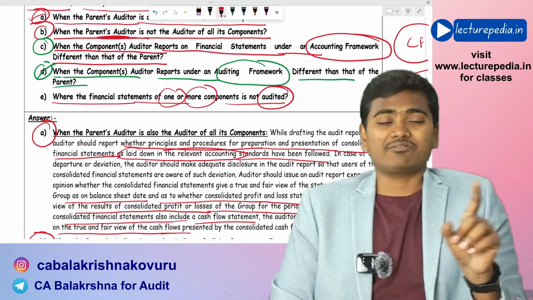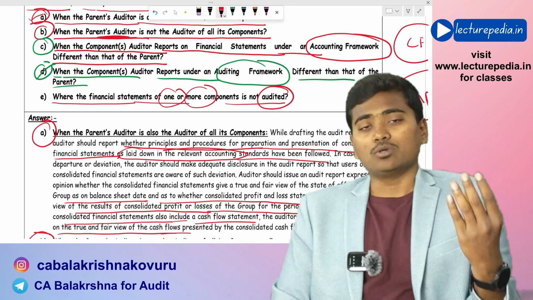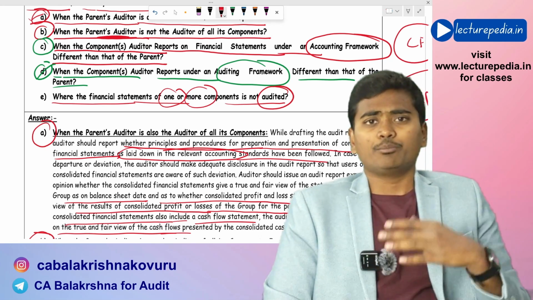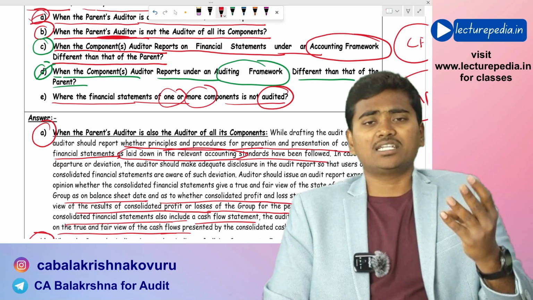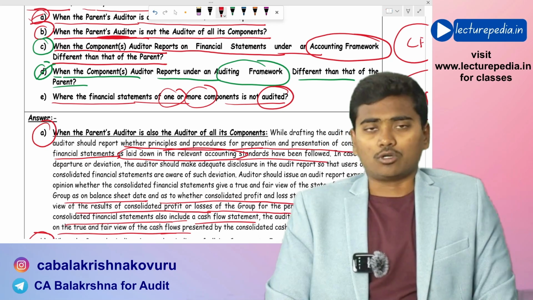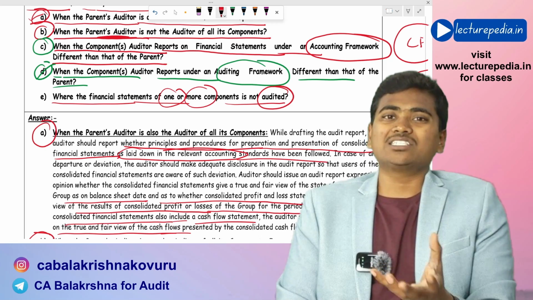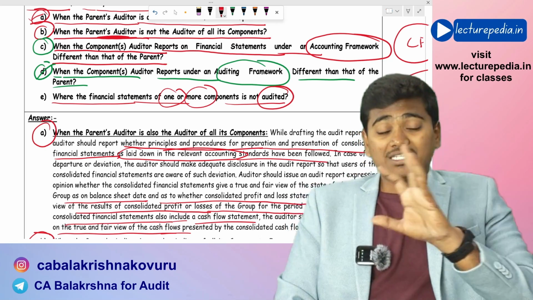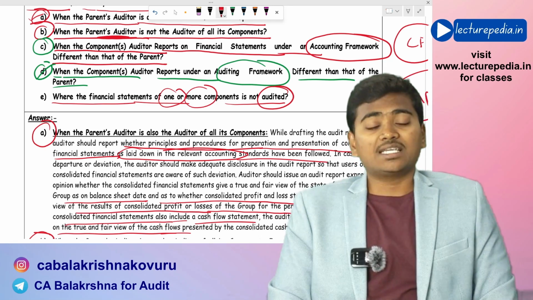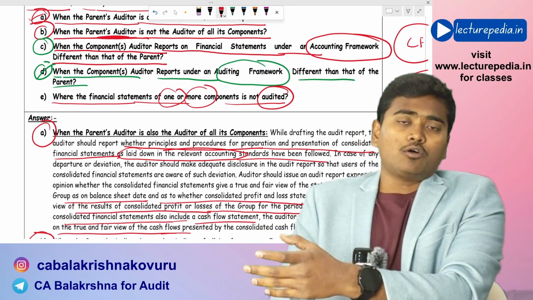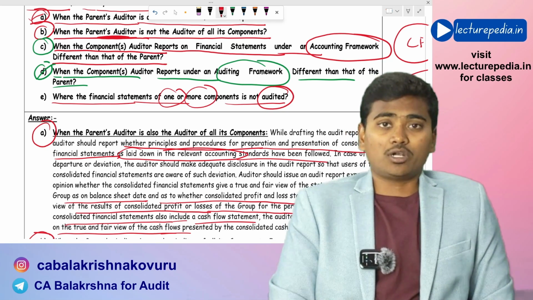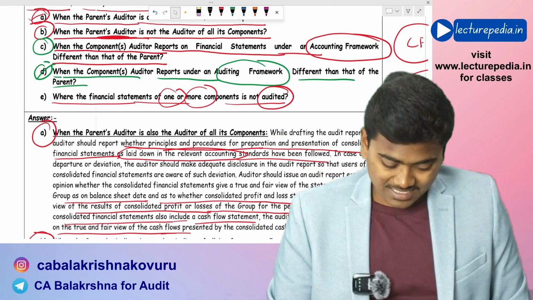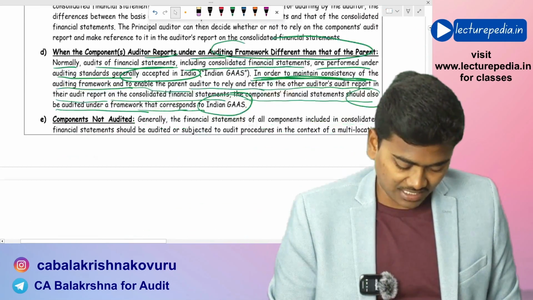We can give a qualified, adverse or disclaimer of opinion based on three criteria: materiality, pervasiveness, and whether the auditor is able to obtain sufficient appropriate audit evidence or not. Considering these three criteria, we can give any of those three types of opinions. So, in case the financial statements of components have not been audited, the auditor needs to consider the requirements of the relevant standard. You can find it here.